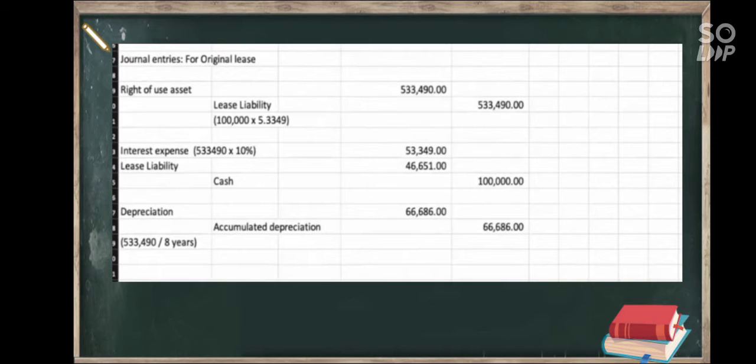So, on January 1, 2022, the entity shall account for the modification as a separate lease. So, the entity shall recognize the right of use asset and lease liability for the additional 4,500 square meter lease space on January 1, 2022. No adjustment is made to the 3,000 square meter lease because of the modification.